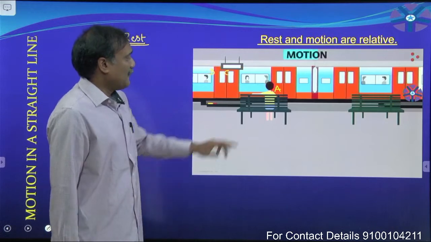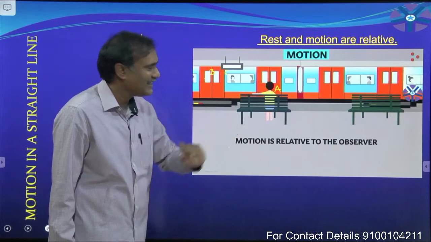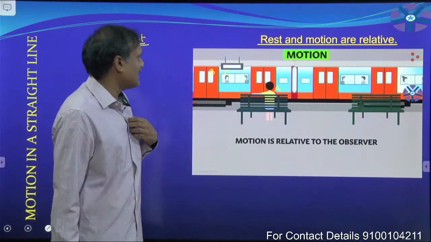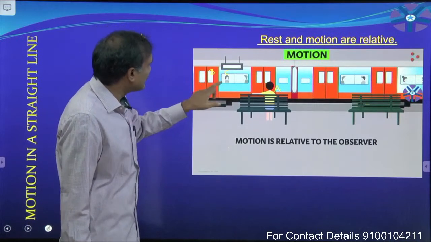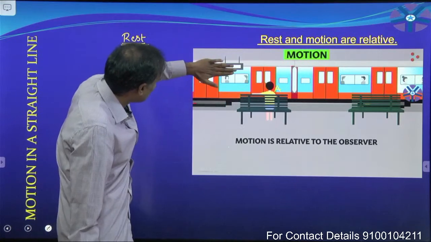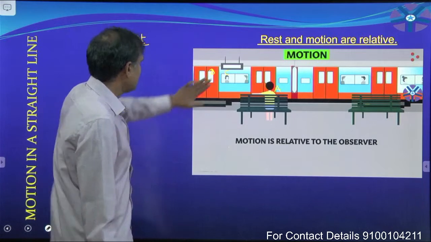Now, with respect to us, what about the state of this boy? He is at rest position. With respect to us, what about the states of these two persons? If train is moving in the forward direction, what about the states of those two persons?